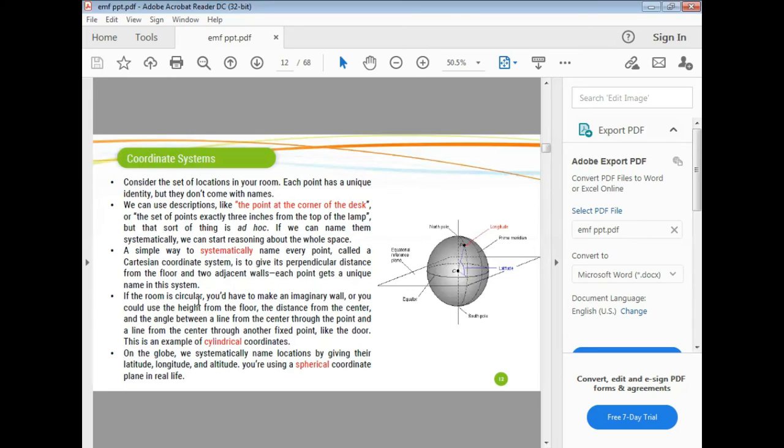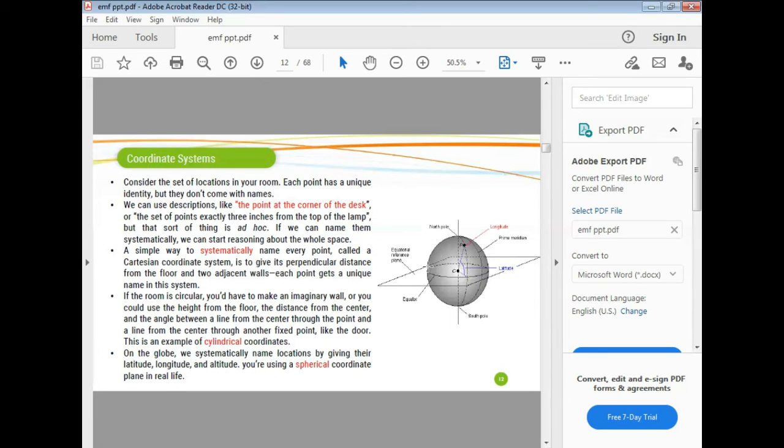Each point gets a unique name in the system. If the room is circular, you have to make an imaginary wall, or you could use the height from the floor, the distance from the center, and the angle between a line from the center to the point and a line from the center to another fixed point, like the door. This is an example of cylindrical coordinates. On the globe, these systematically name locations by giving their latitude, longitude, and altitude. You are using a spherical coordinate system in real life.